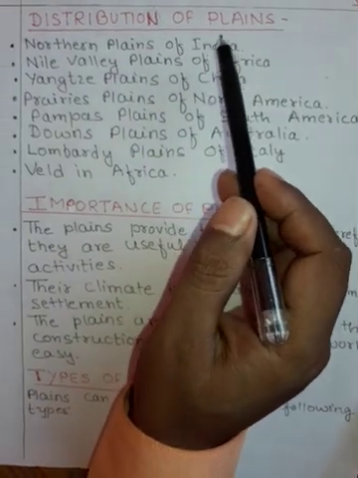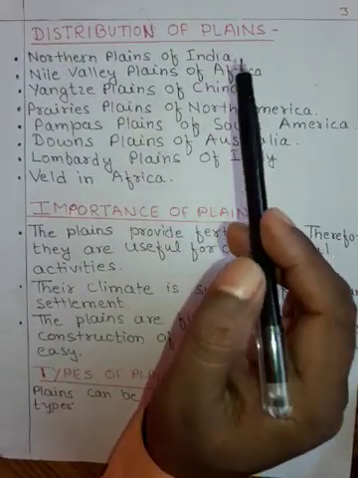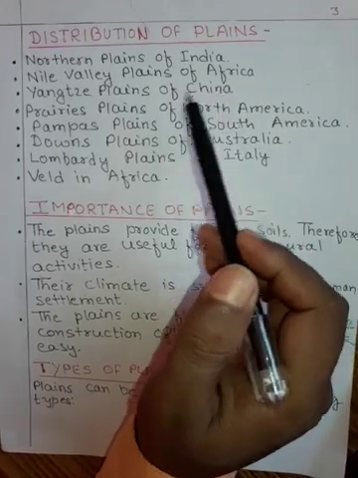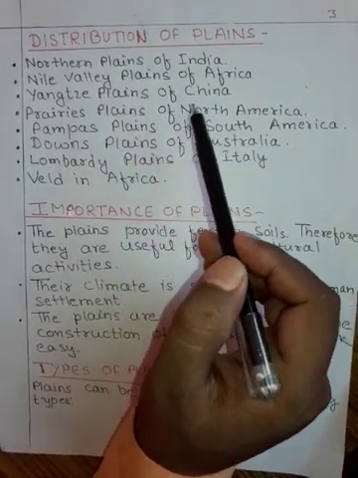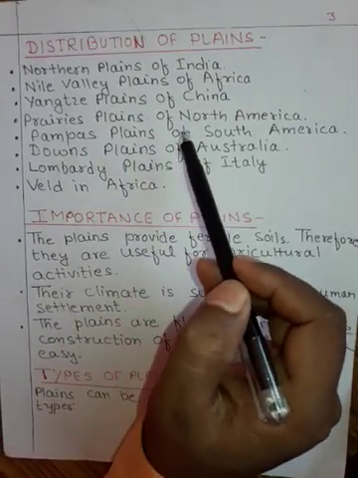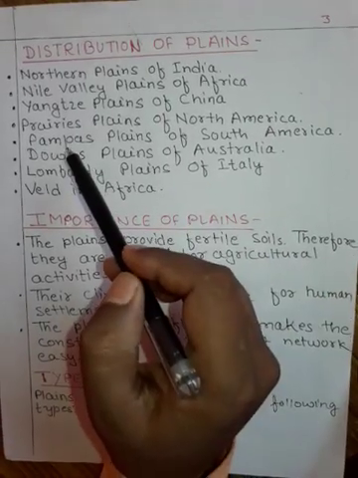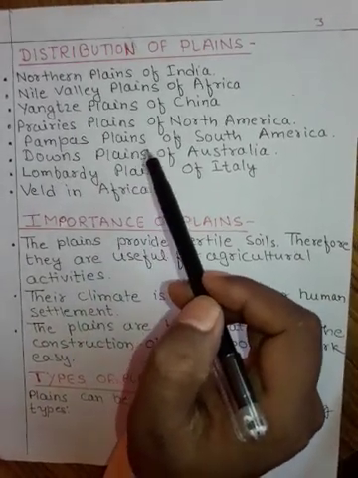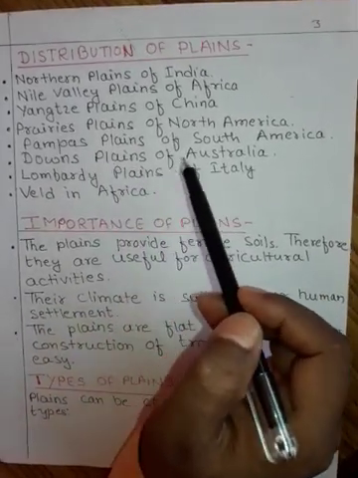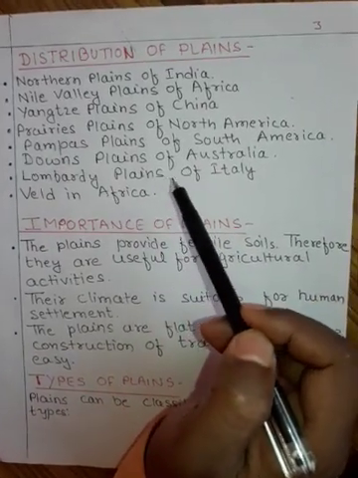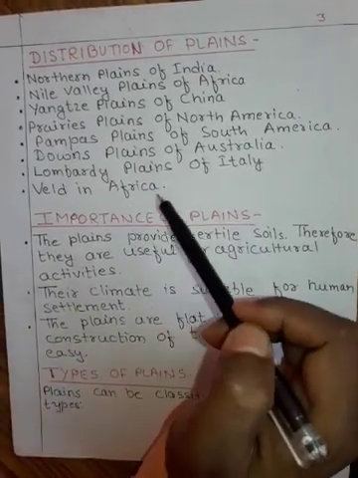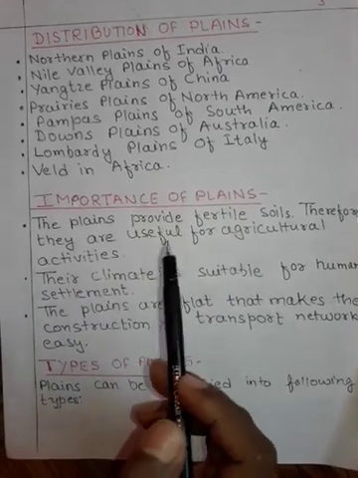Now distribution of plains means in which area of the world the plains are located. Now in India, the northern plains of India, then Nile Valley plains of Africa, Yangtze plains of China, prairies plains of North America. So these prairies, pampas, downs, wells, these are grassland also. Prairies plains of North America, Pampas plains of South America, Downs plains of Australia, Lombardy plains of Italy, veld in Africa.